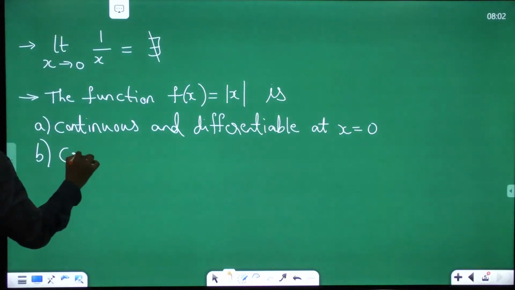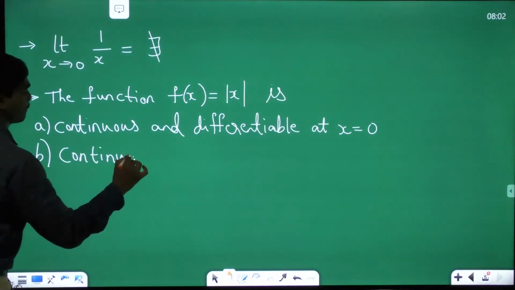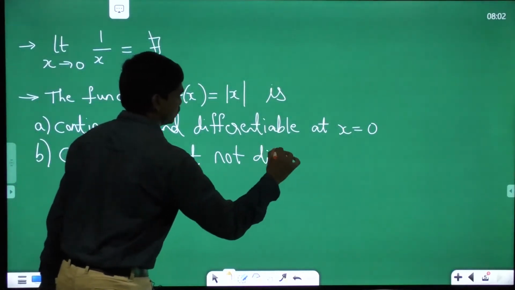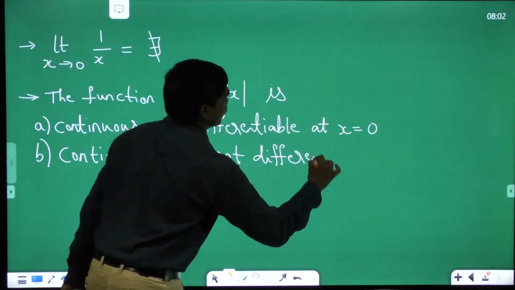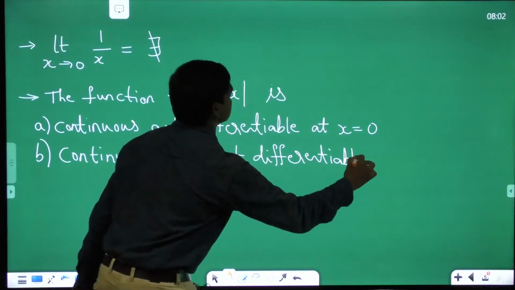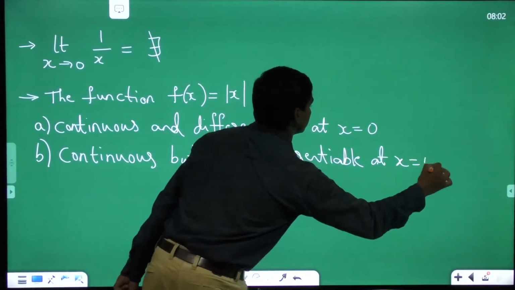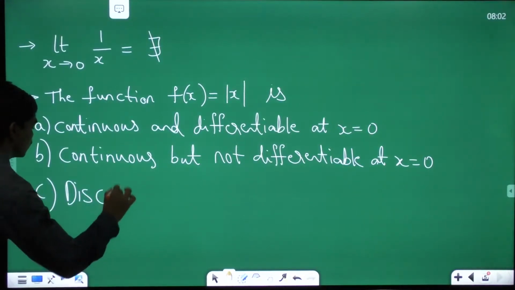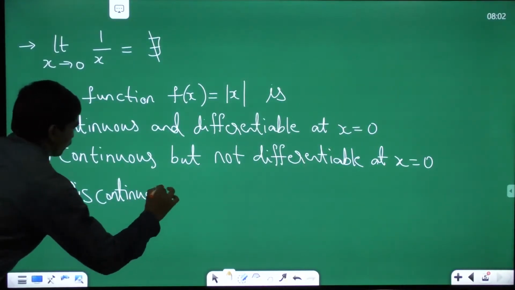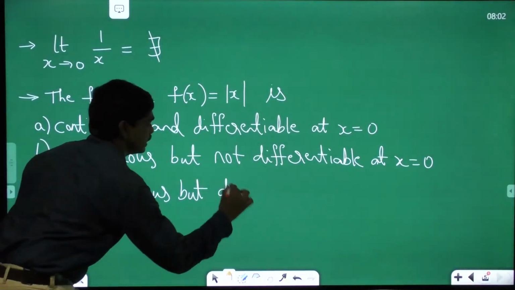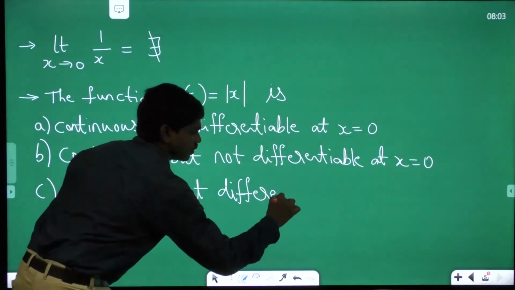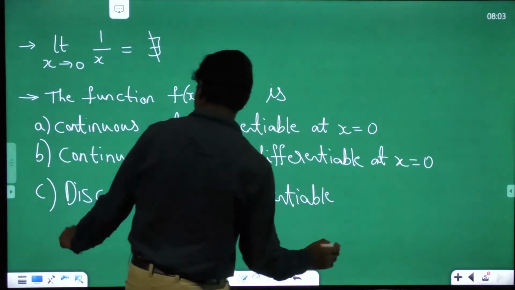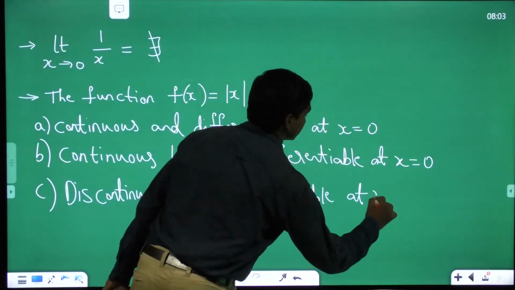B, continuous but not differentiable at x equal to 0. Next, discontinuous but differentiable at x equal to 0.